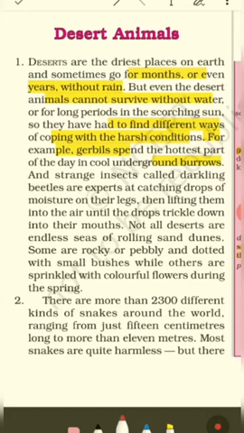Burrows are holes, right? And strange insects called darkling beetles. Darkling beetles are actually a class of beetles. They are expert at catching drops of moisture on their legs. What do they do? They catch drops of moisture. You can consider moisture as droplets of water, small drops of water.